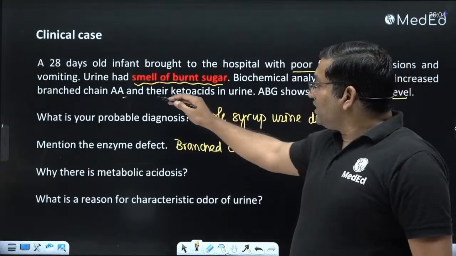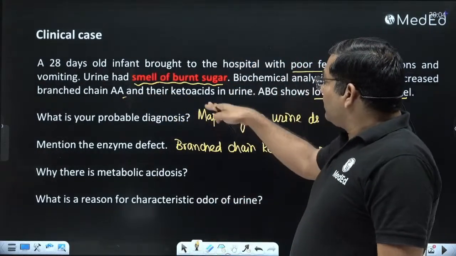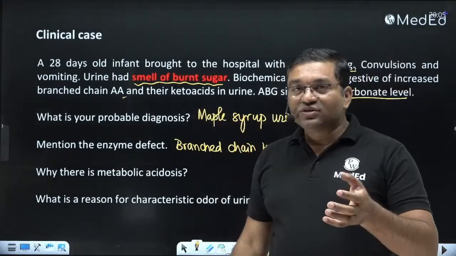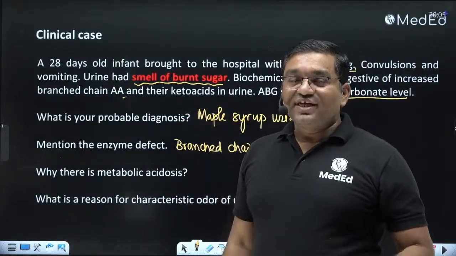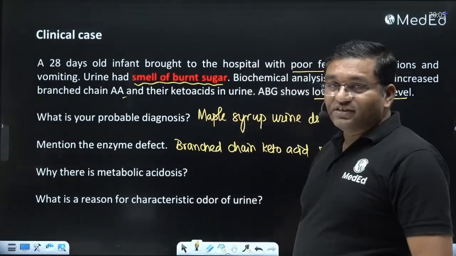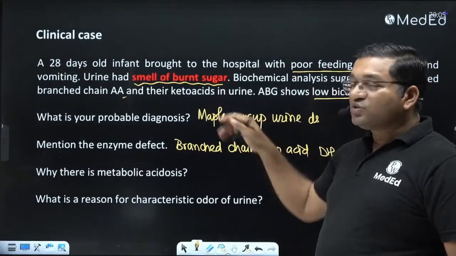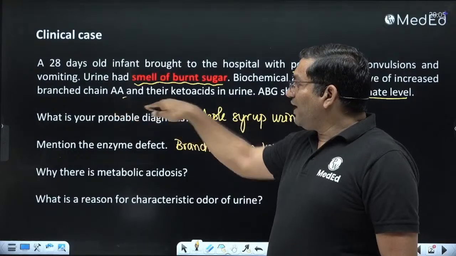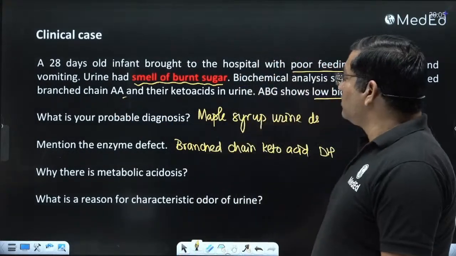These acids and their amino acids can be detected by the chromatography technique, and confirmation can be done by tandem mass spectrometry. Elevated keto acids can give a positive Rothera's test. Also the elevated keto acids can be detected by the DNPH test, that is the dinitrophenylhydrazine test, in the urine. So Rothera's test is positive, DNPH test is positive. Then by chromatography you can assay the amino acids, and tandem mass spectrometry is the definitive diagnosis for this amino aciduria.